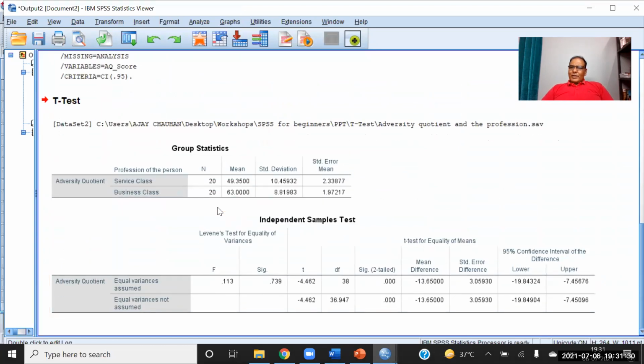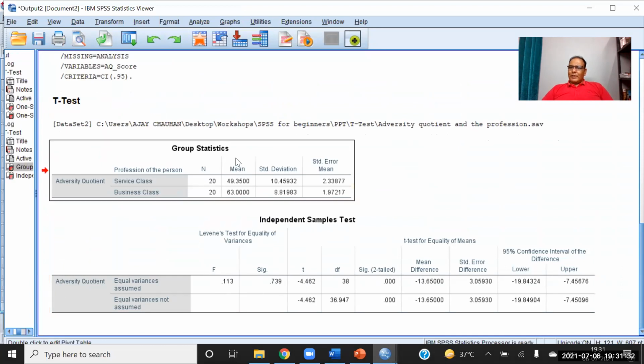Now in this case, this is the first table. The first table is showing you that there are 20 respondents in the service class and 20 respondents in the business class. The average adversity quotient in the service class is 49 and the average adversity quotient in the business class is 63. So we can see that they are different.